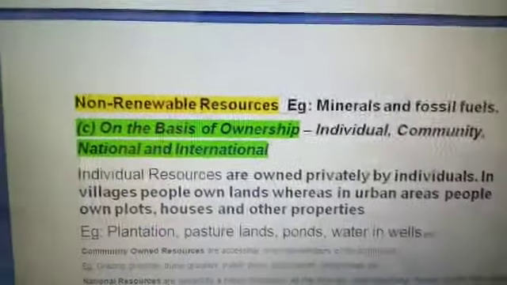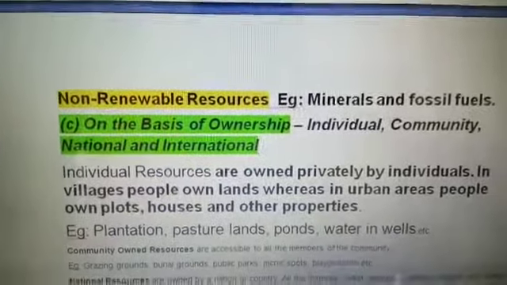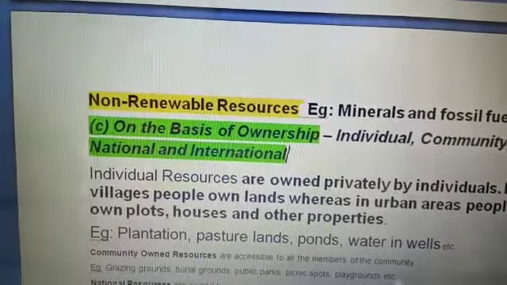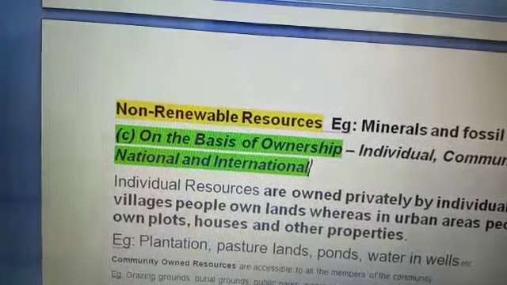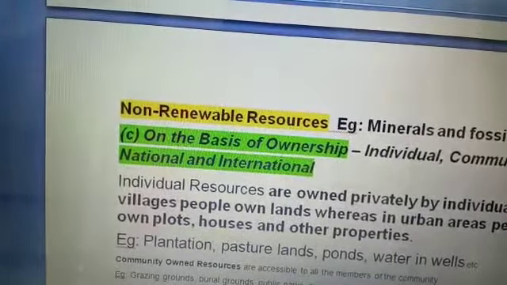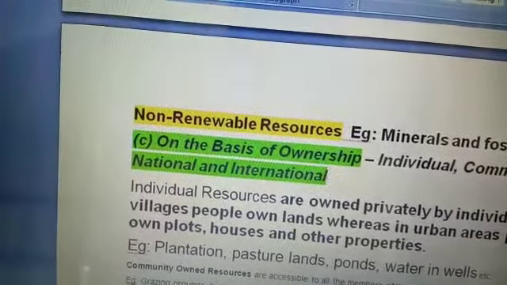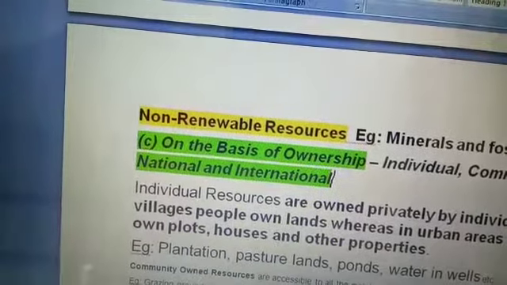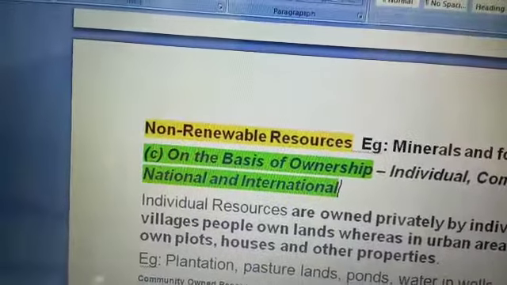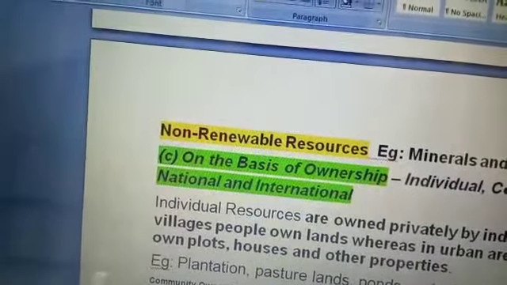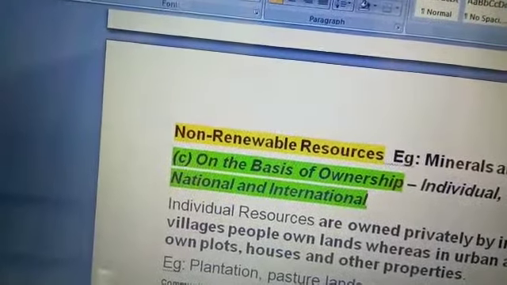Now the second is community resources. Community resources are resources which are accessible to all the members of the community. These resources are used by the members of the community, like village commons. In villages we can see common grazing grounds, burial grounds, ponds, public parks, picnic spots, and playgrounds in urban areas. These resources are used by the community.